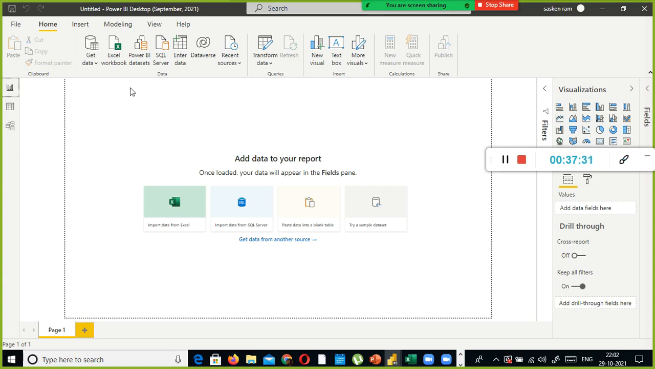This is what is called the canvas. See the line, that rectangle kind of thing? This is your page size. You can increase the page size also.